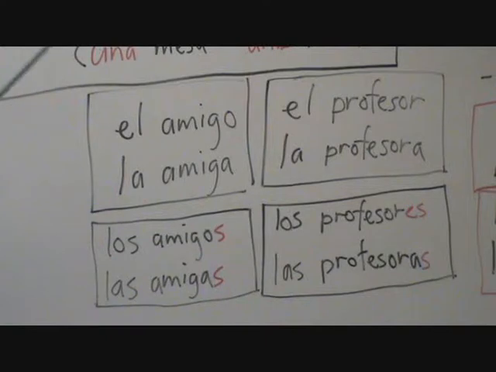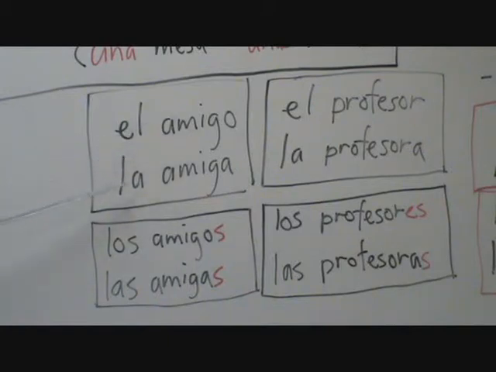Okay, we just discussed the gender of nouns, whether they're masculine or feminine, and the definite and indefinite articles. Now we're going to look a little bit more closely at how to make nouns singular and plural, and look at some cases of different words and the way they show gender. For example, the word for friend is amigo. That's masculine singular. See, it has an O at the end. O is usually the masculine ending. And the word for a female friend would be amiga with an A at the end. So male friend, female friend.